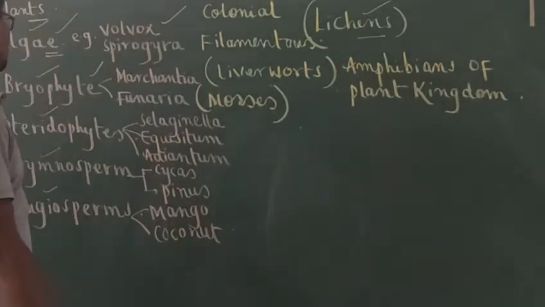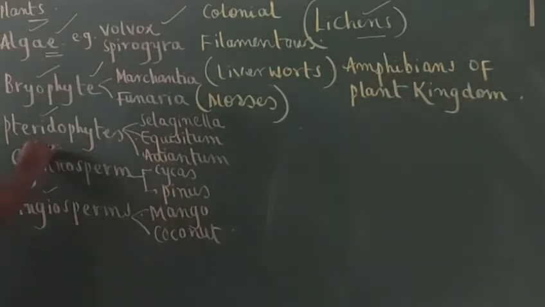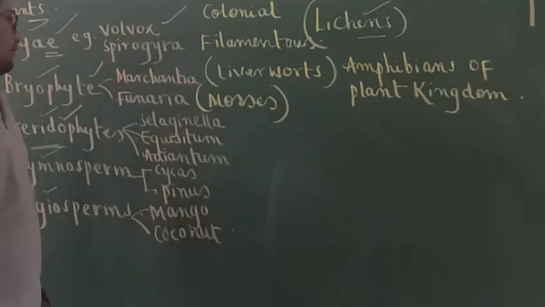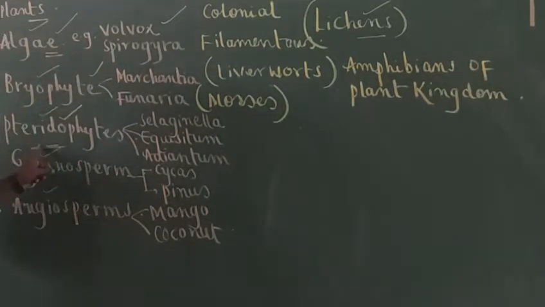Okay. Next, coming to pteridophytes. Students should remember, in the plant kingdom, the first vascular plants. Because in bryophytes, I said they are avascular plants, xylem and phloem are absent. So if the question is asked, xylem and phloem appeared for the first time in what?